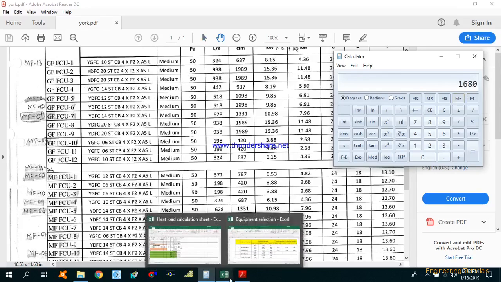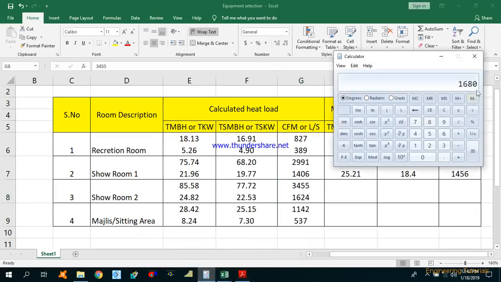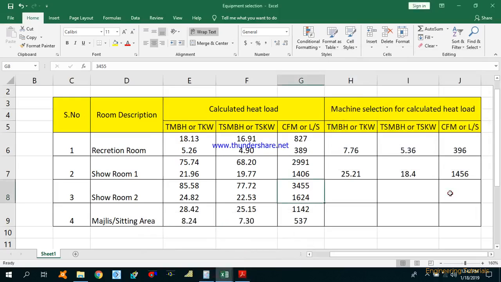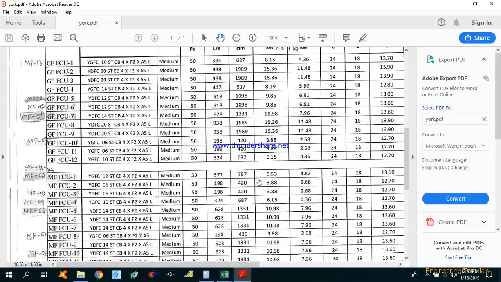So 3 machines we have selected for this area, 1680 liters per second. And in the same way we'll go and check TMBH and TSMBH, or T kilowatt or TS kilowatt.